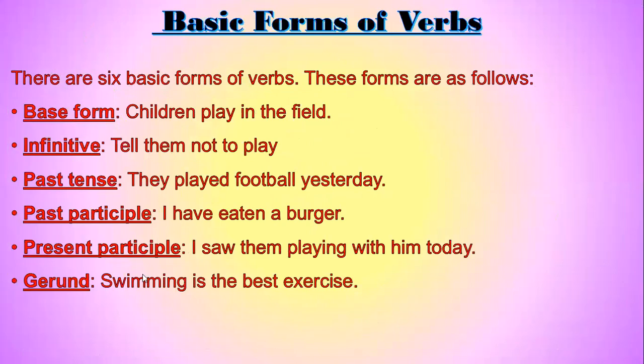Basic forms of verbs. There are 6 basic forms of verbs. These forms are as follows. Base form: children play in the field. Infinitive: tell them not to play. To play is infinitive. Past tense: they played football yesterday. Played is a past tense. Past participle: I have eaten a burger. Eaten is a past participle.